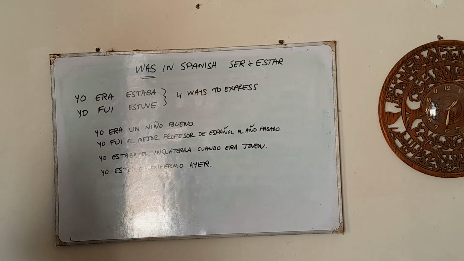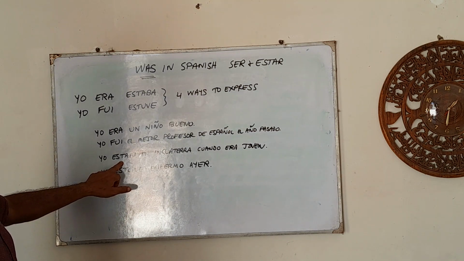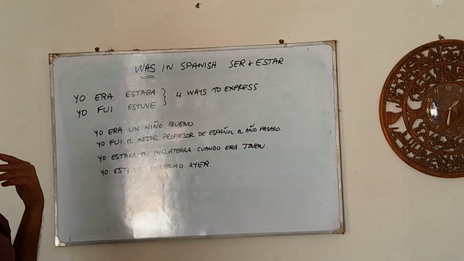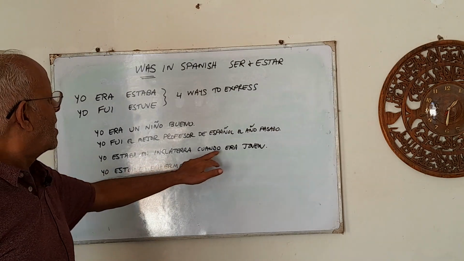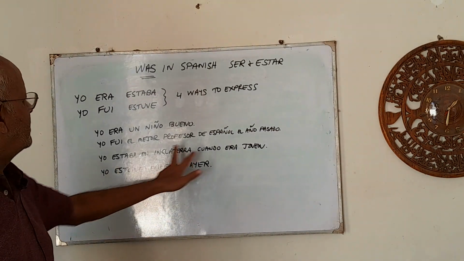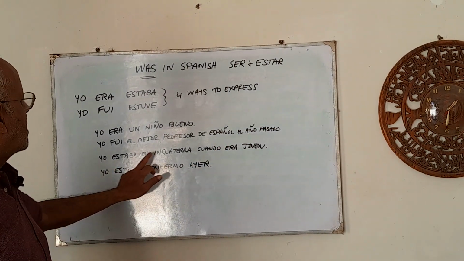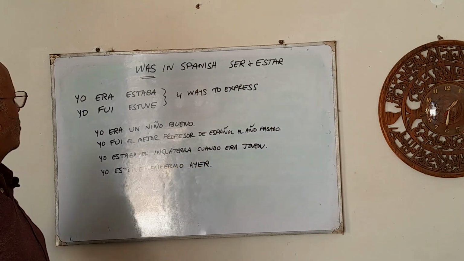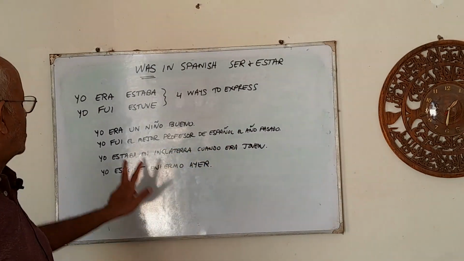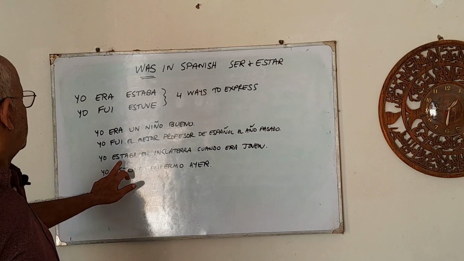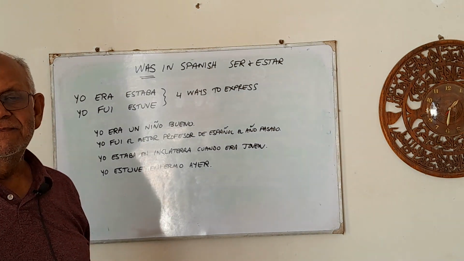Now, examples of estar. Okay, estar in the pretérito imperfecto. Okay, we are talking about the past without any fixed end date. Yo estaba en Inglaterra cuando era joven. Okay, now here we have a mixture of estar as well as ser. Okay, yo estaba en Inglaterra cuando era joven. I used to be or I was in England when I was young. Okay, now we have 2 was formations here, one in estar and one in ser.